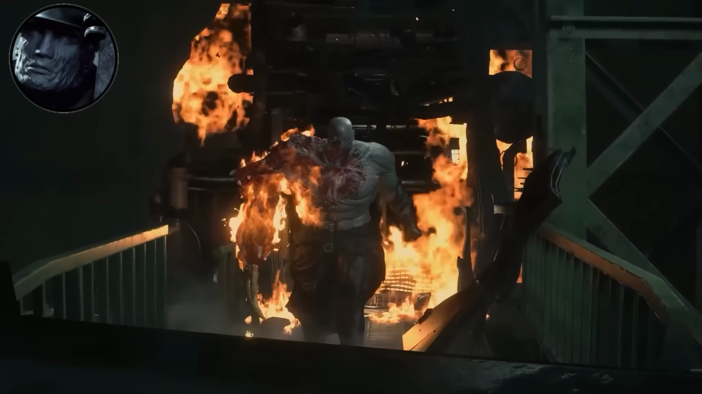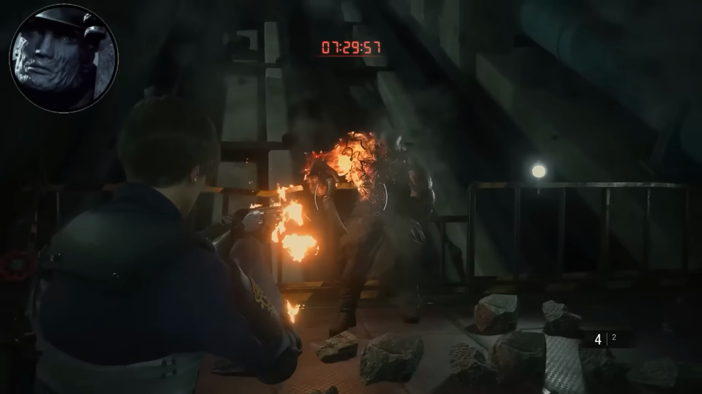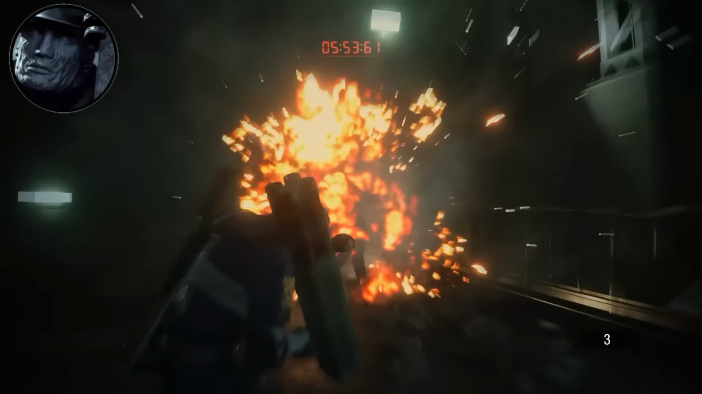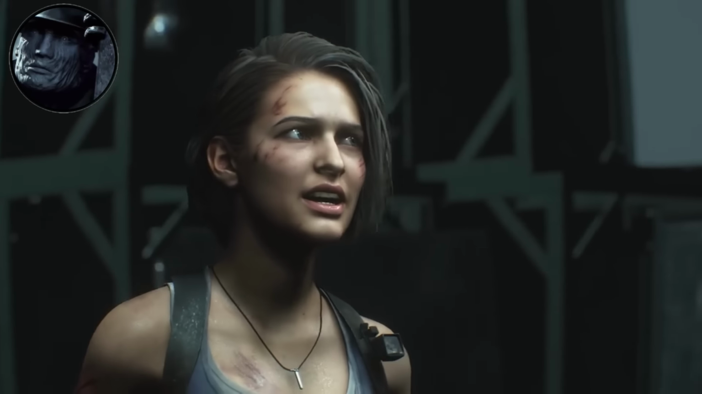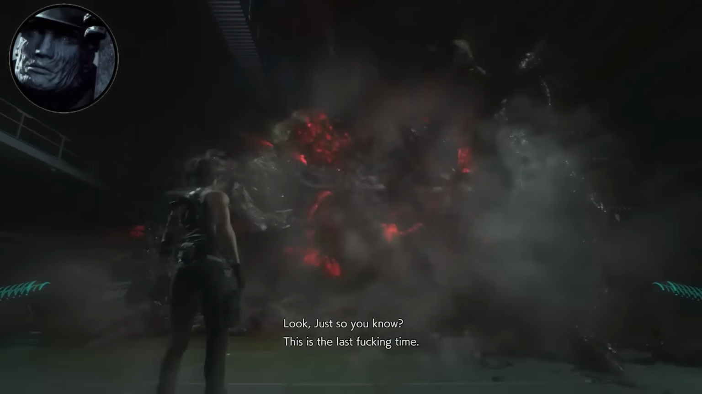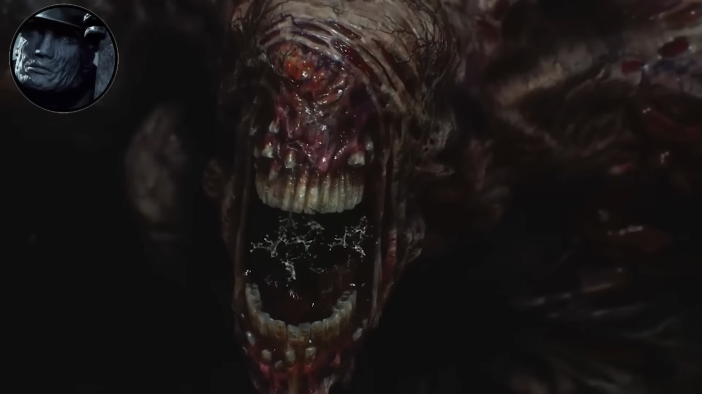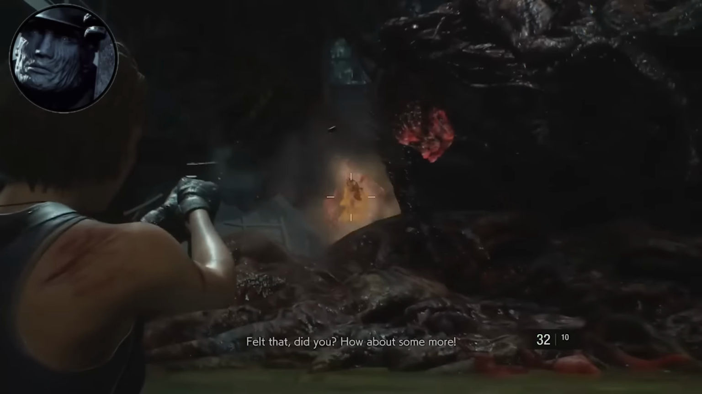Remember when Mr. X transforms into Super Tyrant in Leon's story? That's his suit failing and the virus causing uncontrollable mutations. Same thing happens with Nemesis. His various forms throughout Resident Evil 3 are the result of his suit getting progressively more damaged.